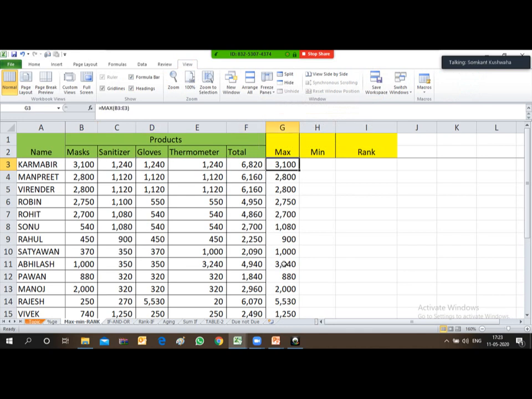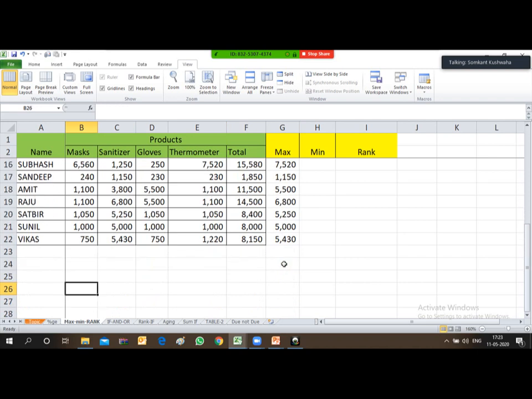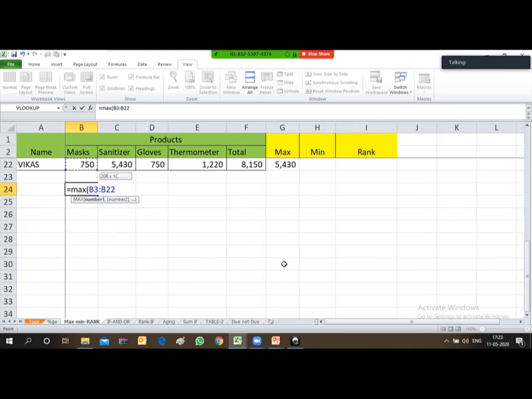I have applied the max formula row-wise. You will be able to know the maximum quantity which a particular employee has achieved out of the different products he has sold. But if you want to derive the maximum quantity product-wise, earlier I derived the maximum quantity employee-wise, now I want to derive it product-wise. So here you can just type the formula equal to max, and then select the column, and then close the bracket.